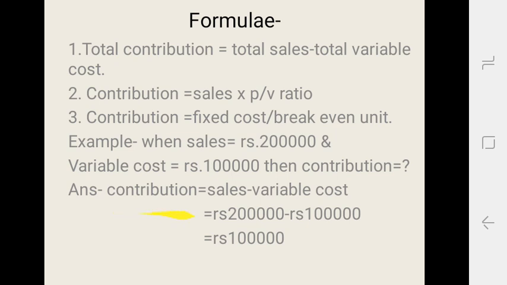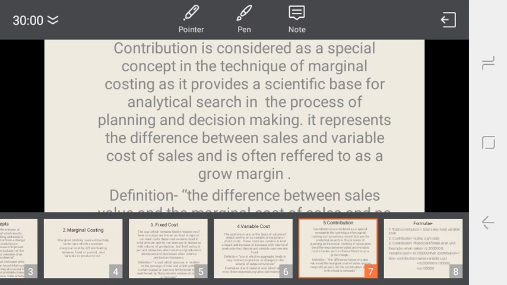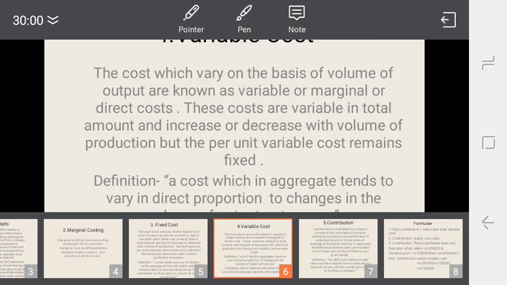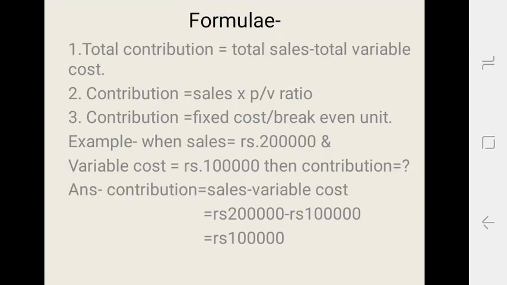Contribution is equal to sales minus variable cost. As given, sales are rupees 2 lakh and the variable cost is rupees 1 lakh. So rupees 2 lakh minus rupees 1 lakh is equal to 1 lakh. It means in that example contribution is equal to 1 lakh.